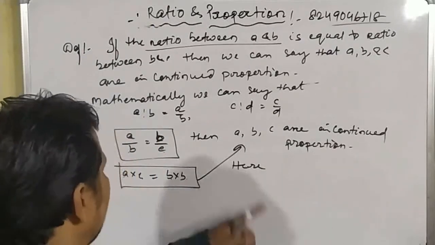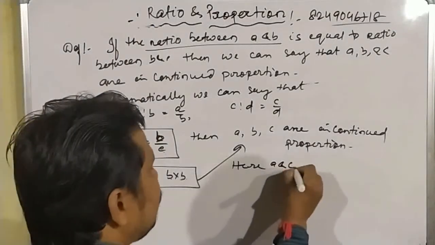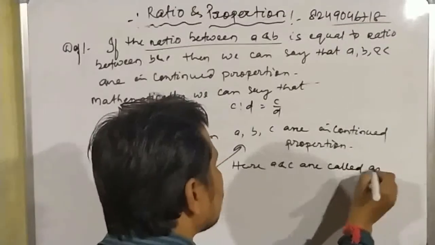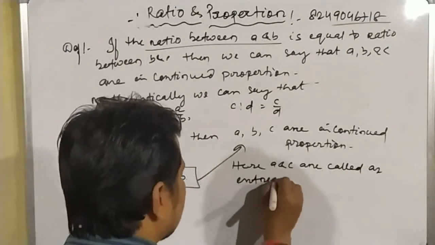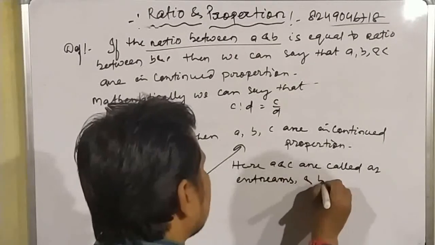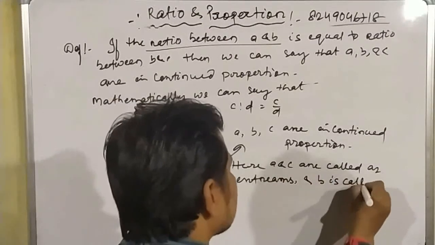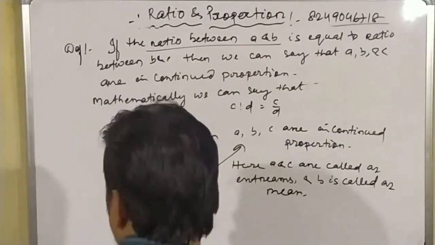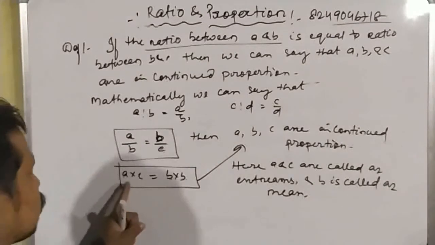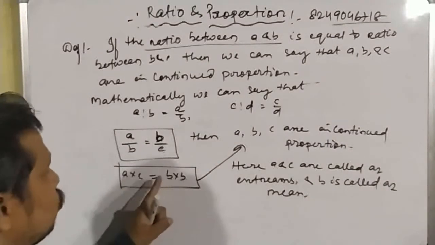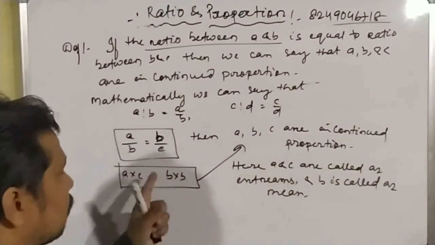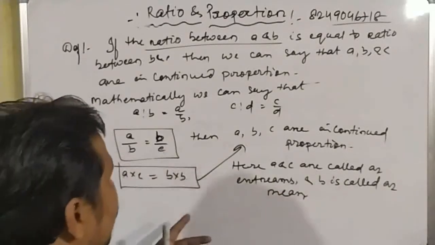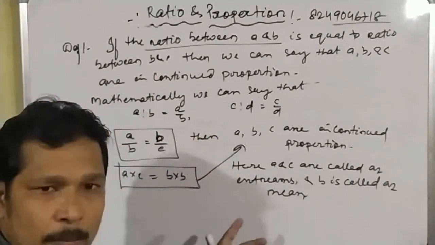But here A and C are called extremes and B is called the mean. That means here also the product of extremes is equal to the product of means.